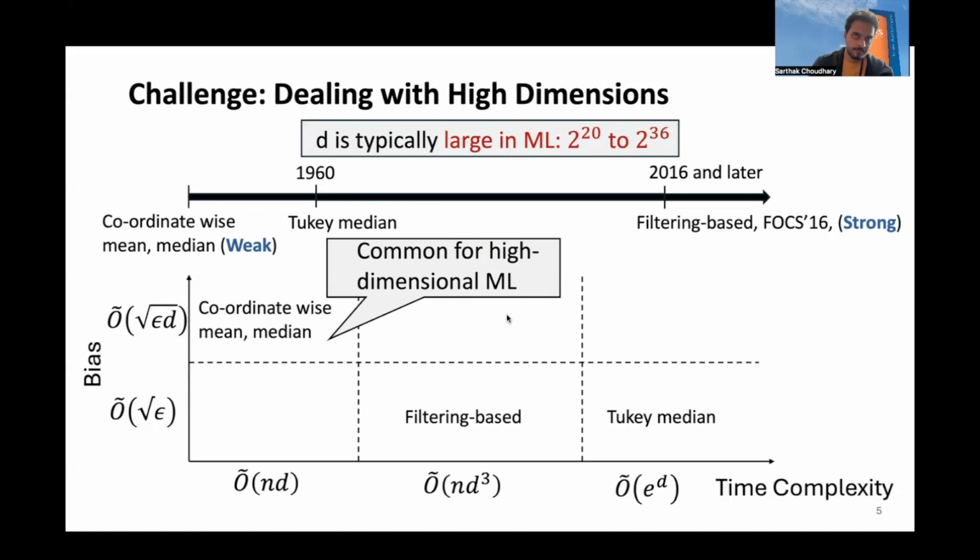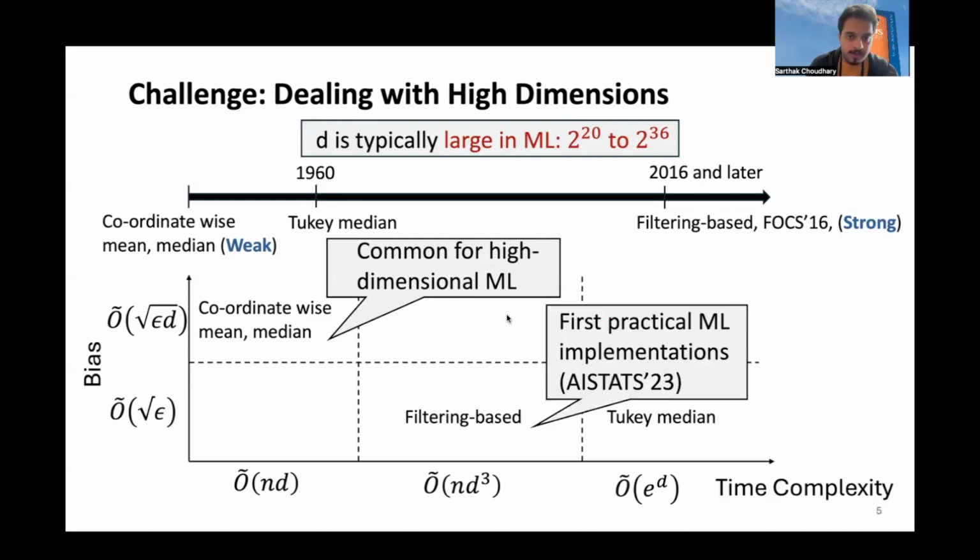If you implement them as is, they can take a long time just because n and d can be very high. But even then, only last year, the first practical implementations for these have been proposed. So even though in theory the time complexity is order n d cube, these implementations seem to be much faster than that in practice.